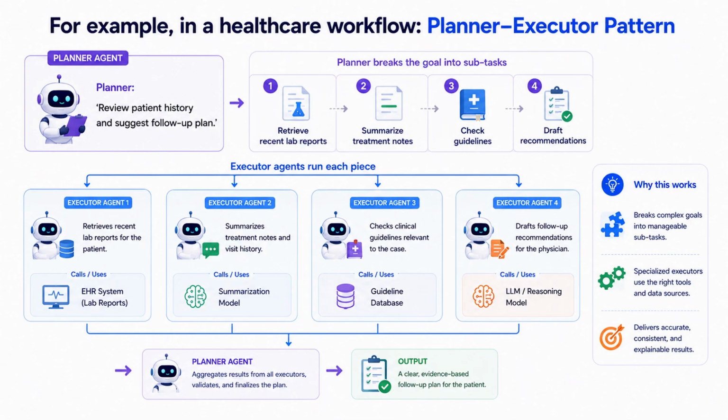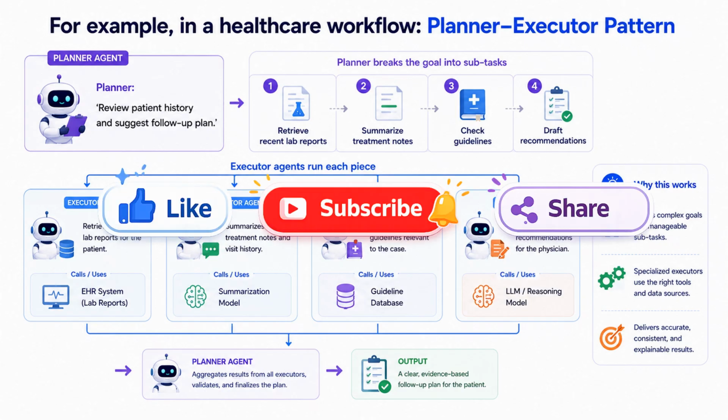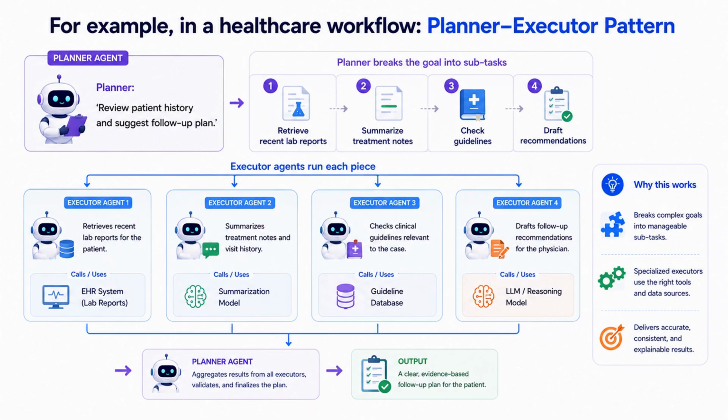For example, in a healthcare workflow, the planner reviews patient history and suggests a follow-up plan. It breaks this into: retrieve recent lab reports, summarize treatment notes, check guidelines, draft recommendations. Executor agents then run each piece, calling EHR systems, summarization models, and guideline databases. The benefit of this pattern is you keep your reasoning and planning logic separate from tool specific execution logic. It becomes easier to swap tools or executors without changing the planning brain.